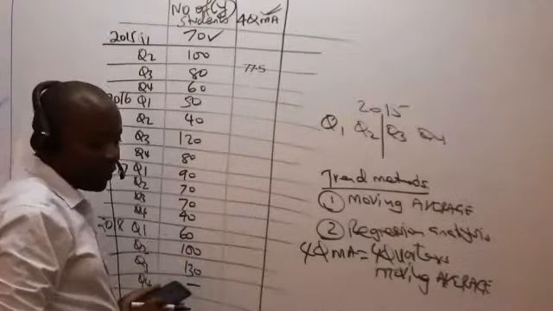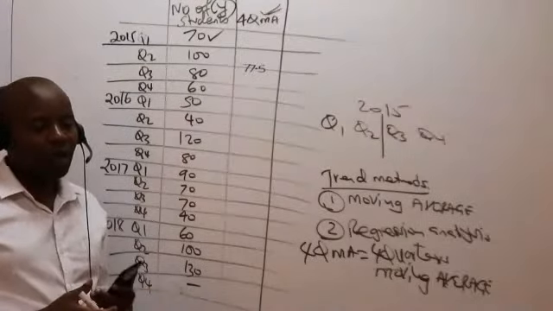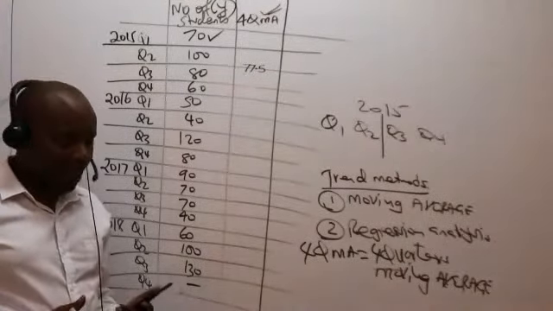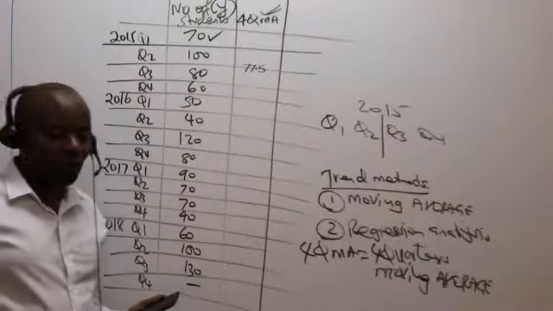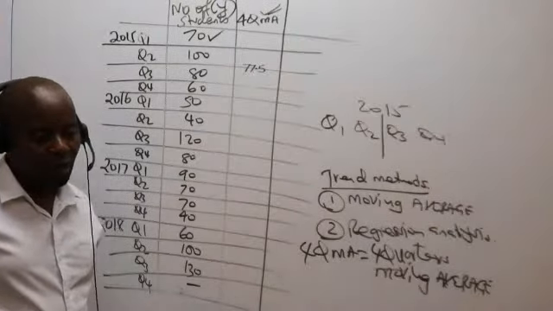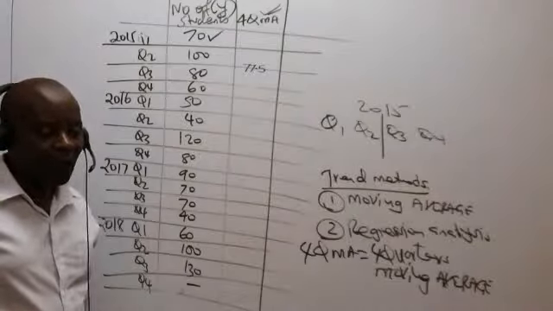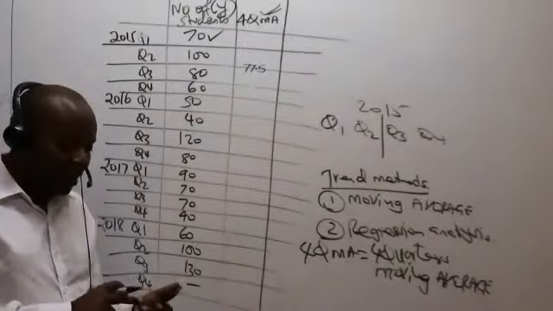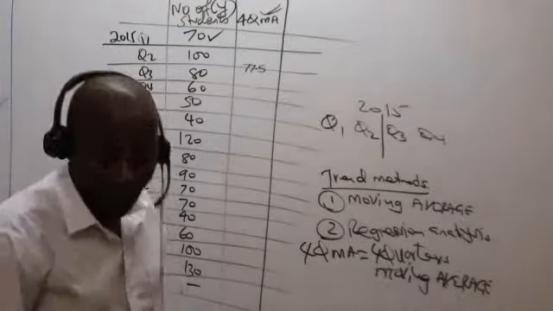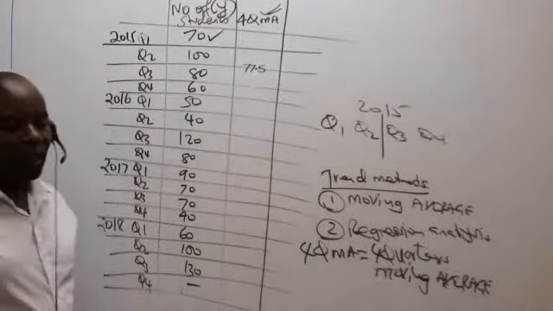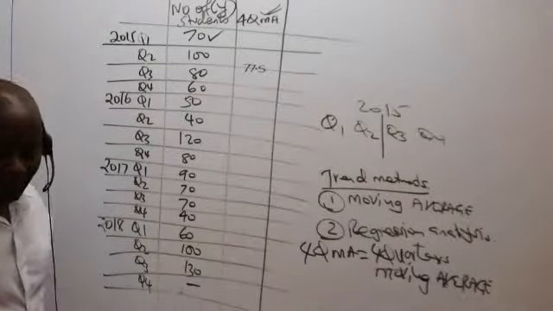So what are we able to get, somebody there? Total. I can see I have a Maureen. What are you able to get, Maureen, as the total there? 290. But remember, I want the average, so I have to divide this by 4. I'm getting 72.5. Brianna, are we together really? Yes, so I'm getting 72.5.